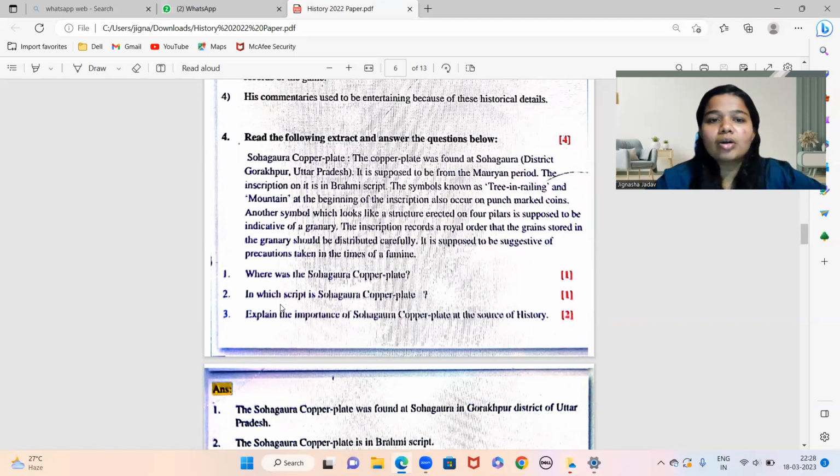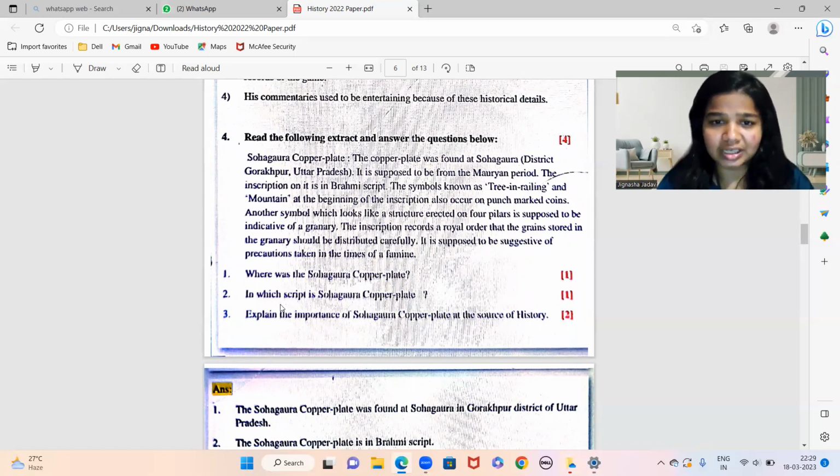The Sohagura copper plate. The copper plate was found at Sohagora, district Gorakhpur. If I pronounce it wrong, please excuse me. The copper plate was found at Sohagora, district Gorakhpur, Uttar Pradesh. It is supposed to be from the Maurya period. The inscription on it is in Brahmi script. The symbols known as tree in railing and mountain at the beginning of the inscription also occur on punchmark coins.